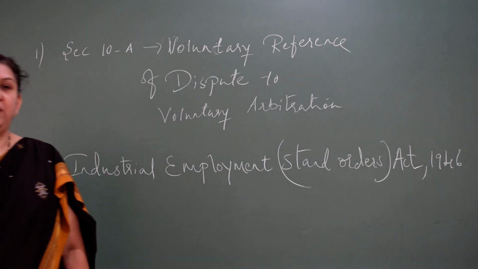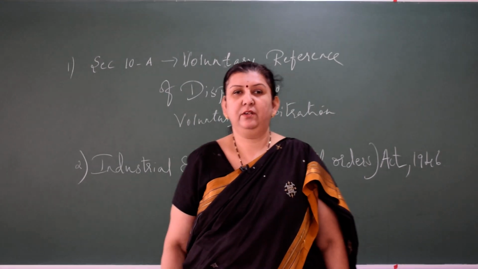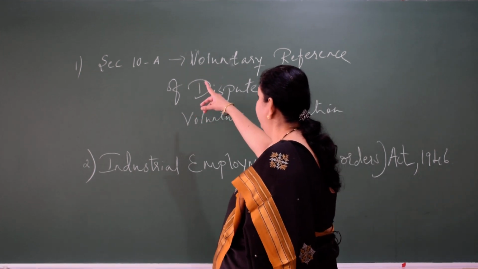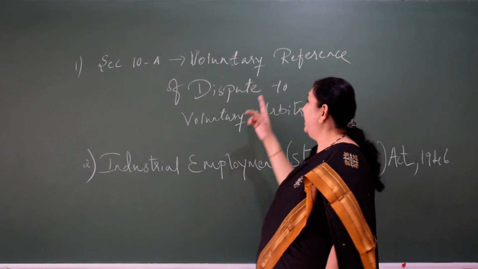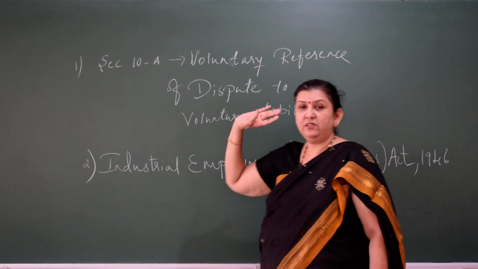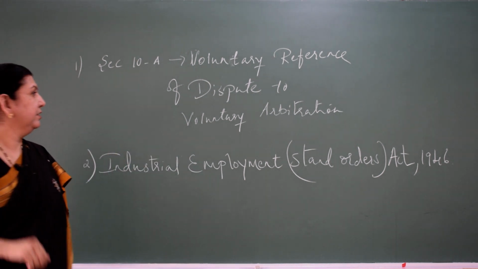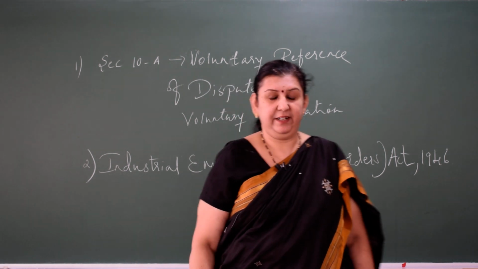So, there is one more provision for settling the dispute under section 10A of the Industrial Disputes Act of 1947, which states the voluntary reference of disputes to arbitration. So, voluntary reference of dispute to the arbitrators.